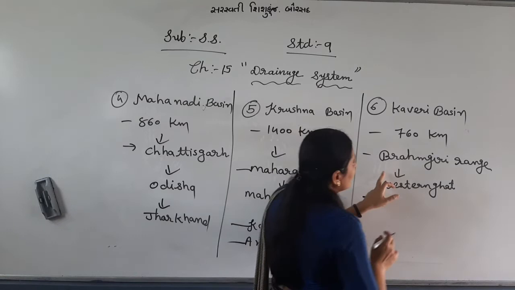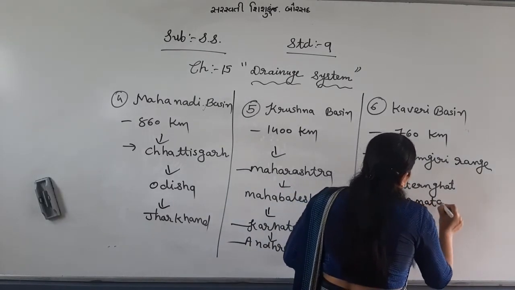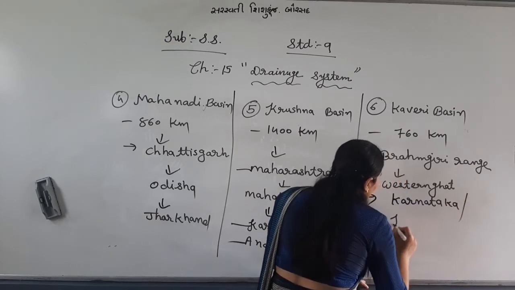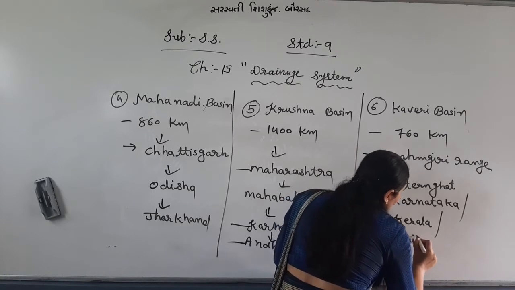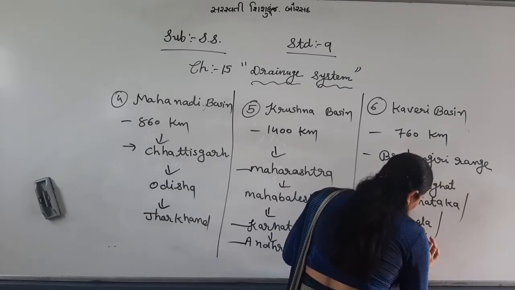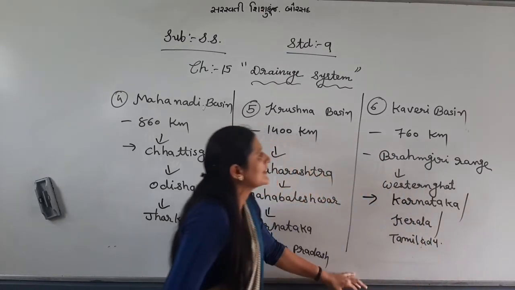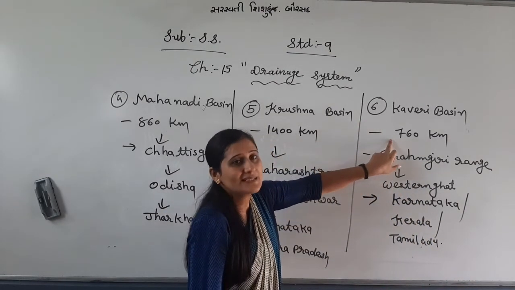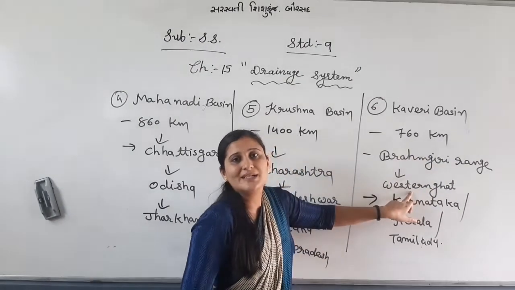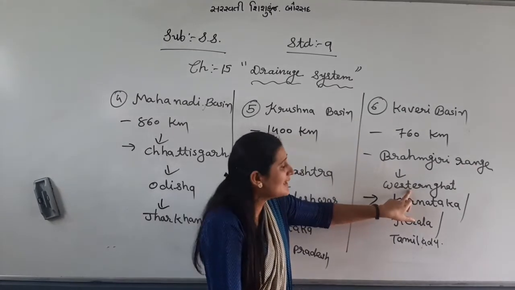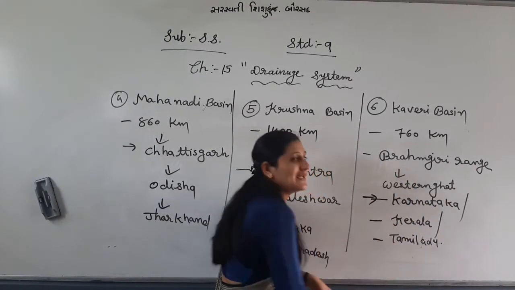This river flows in Karnataka, Kerala, and Tamil Nadu. First let me write, then let me explain. Now see, the Kaveri River is 760 km long, originates from the Brahmagiri range in the Western Ghats, and flows in Karnataka, Kerala, and Tamil Nadu.